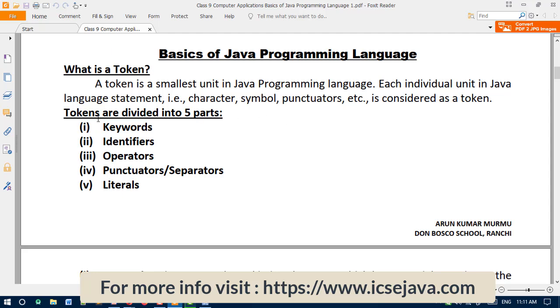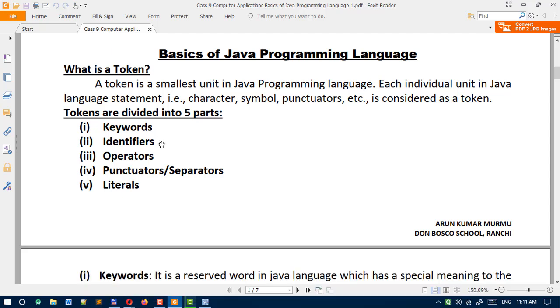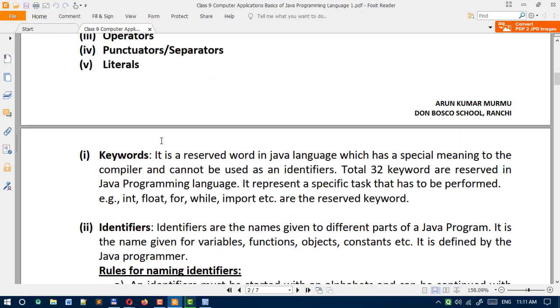So tokens are divided into 5 parts. First one is keywords, second identifiers, third operators, fourth one is punctuators, also known as separators, fifth one is literals. So first, you can see keyword. A keyword is a reserved word in Java language which has a special meaning to the compiler and cannot be used as an identifier. So you can see in Java a total of 32 keywords are reserved in the Java programming language.